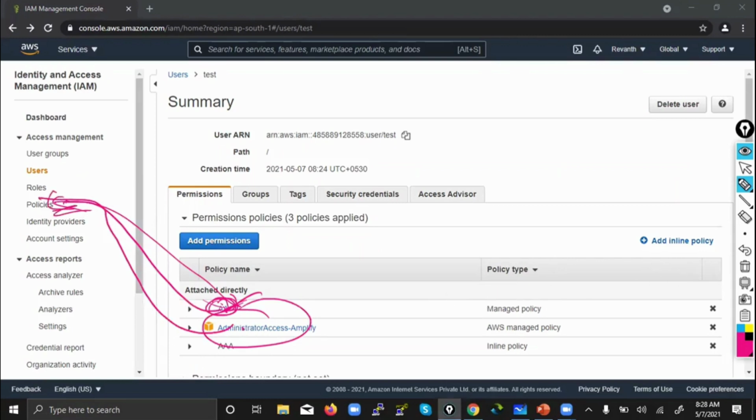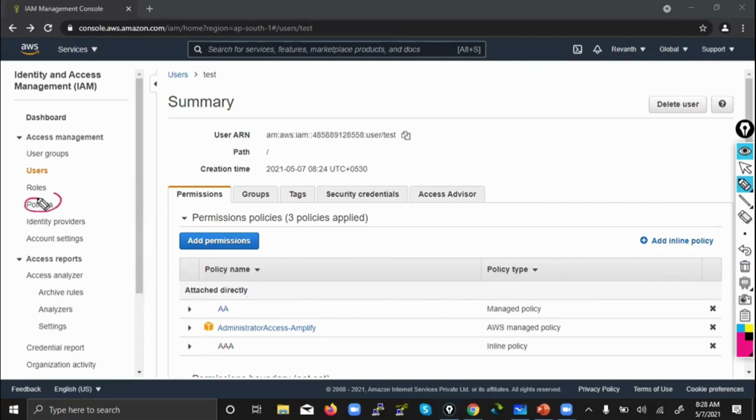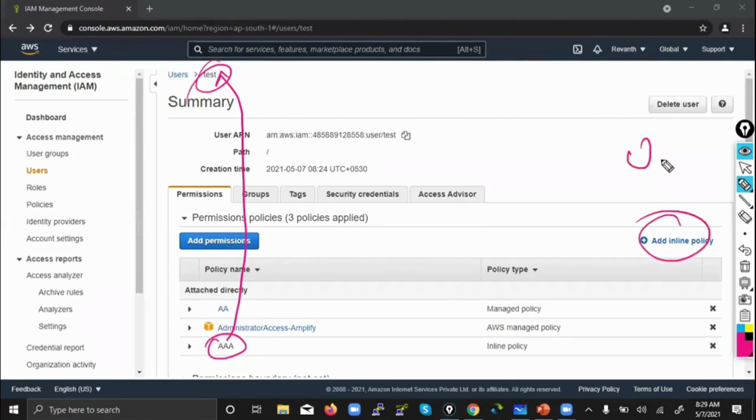That's why I said whatever you can see in this, you can use in a central way, for any number of users, groups, or roles. But inline means only for the particular user, only for the particular group, or only for the particular role. You can see this inline policy everywhere: user, group, role also. While practicing, you can check. But here the concept is, what is an inline policy?